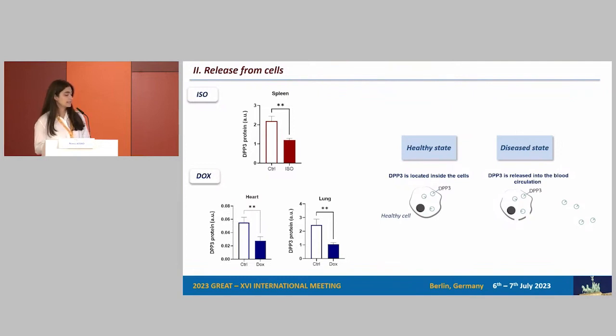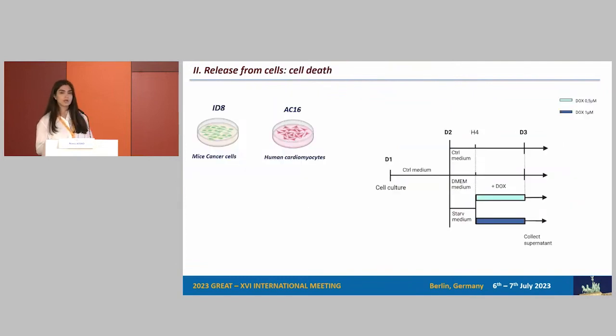So in order to study cell death, we worked in vitro, starting with cancer cells, which is a little far from our pathology, but it was a proof of concept because they highly express DPP3. And then we passed to another cell line, which is human cardiomyocytes, AC16. What we do is that we subject the cells to different stress conditions, and then we evaluate the amount of DPP3 released in the supernatant of cell culture around these cells.